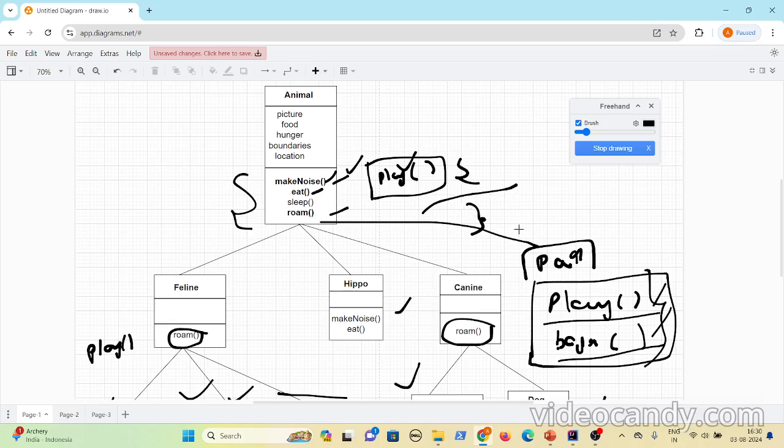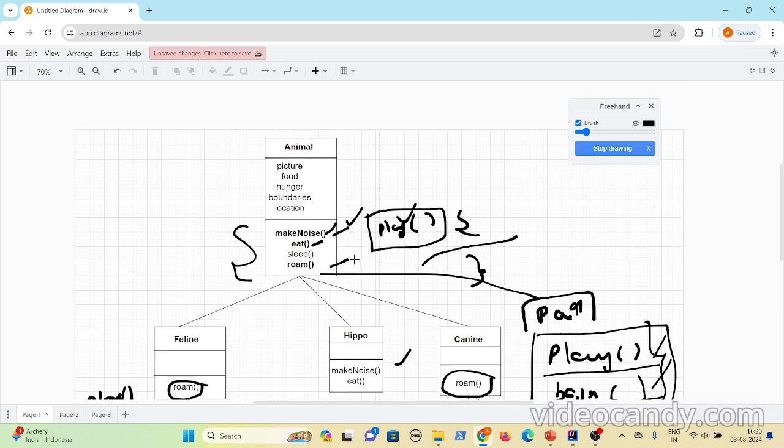And one more disadvantage of the third approach is, if a person looks at the animal class, they might think about what these animals are doing, but you are not specifying anything about the pet behavior, right? It has pet behaviors for a few classes, but you are not specifying it here.